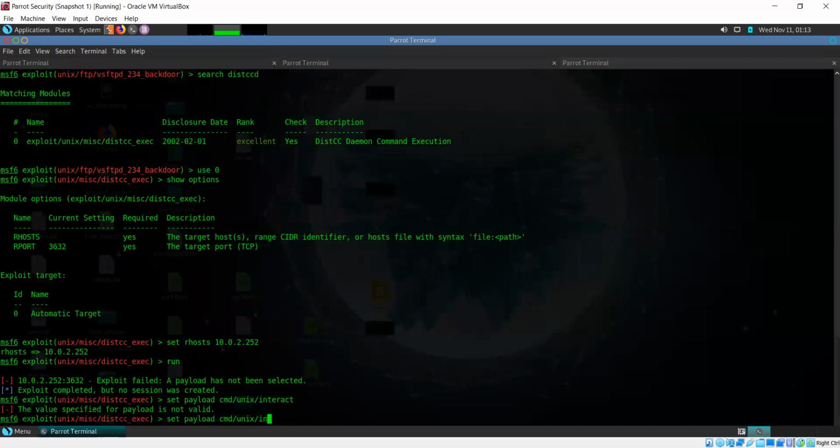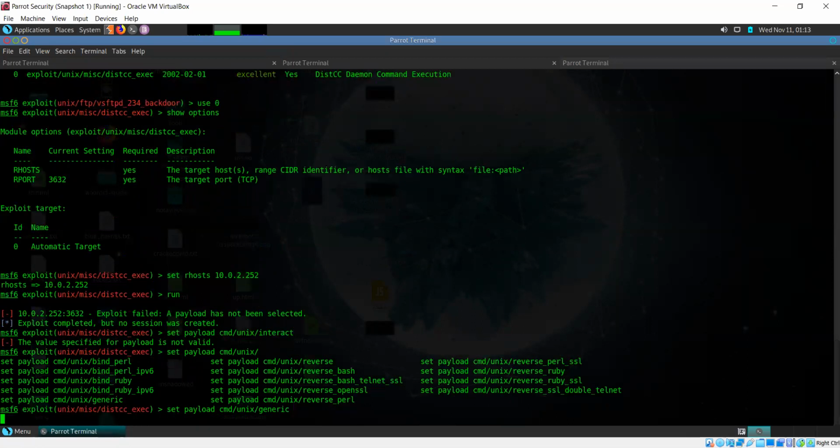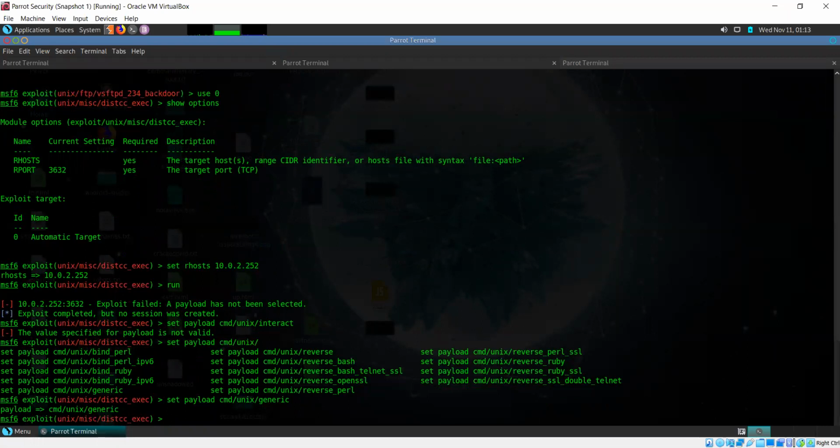Let's see what else we can use for Unix. These are the different ones that we can try. Let's see if we can use the generic one. Sometimes you also need to try these sort of things. With a little bit of trial and error, you can also run. Let's see.